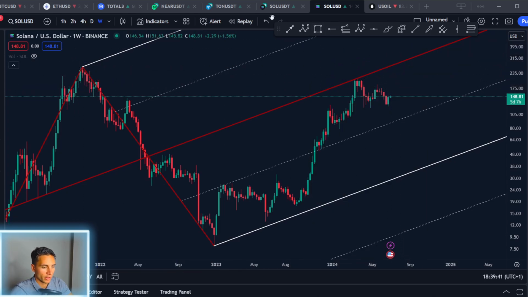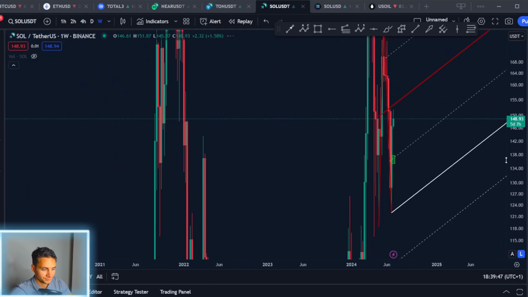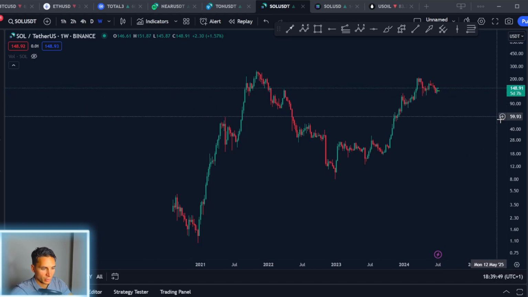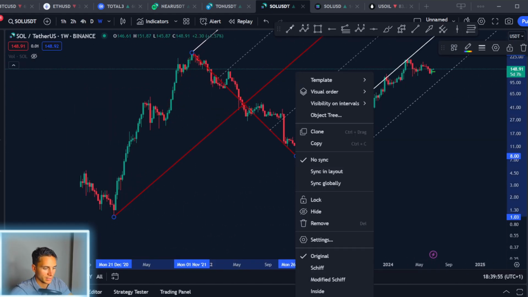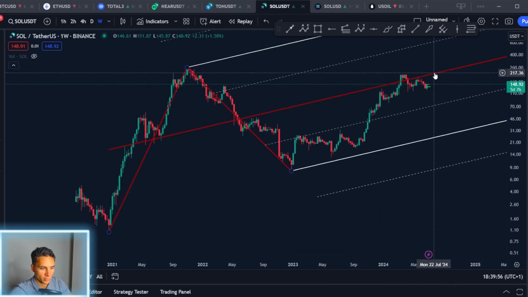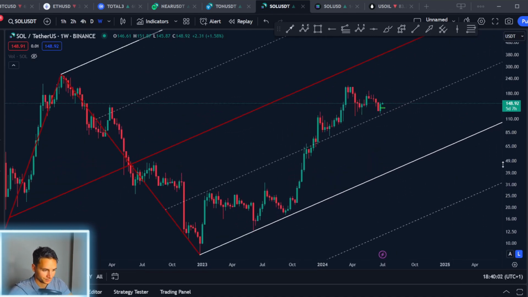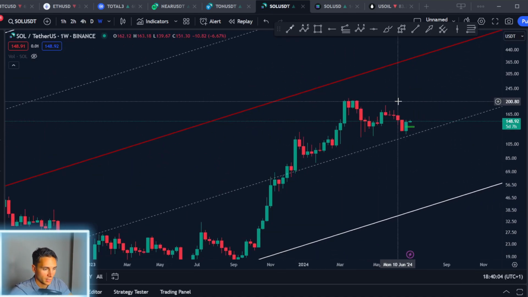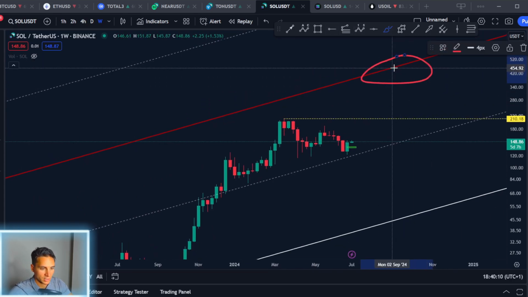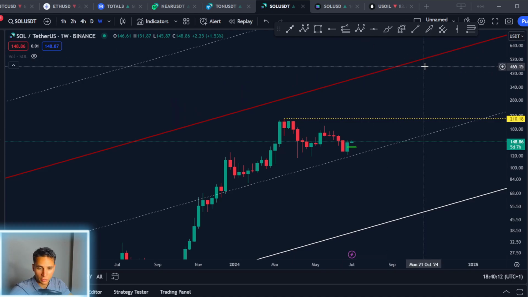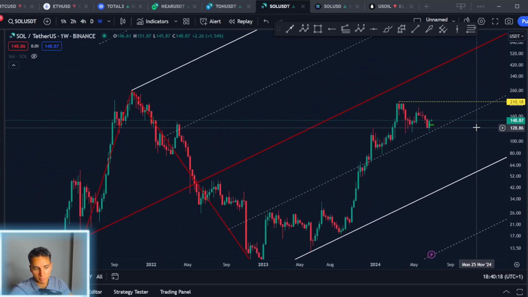Of course, if we go on the other chart, here's the same Binance, but this is the USDT chart. If we go here on the weekly and we draw a similar pitchfork on Solana, the data is completely different. We get here from the highs to the lows, and then we use the shift pitchfork. You can see the shift pitchfork was broken through, so the next one would be the modified shift. If we can break the highs we made here a few months ago at 210, then I'll flip bullish and I'll expect the next target to be around 450. But for me to say that Solana is going to go to 450, right now I'm very skeptical of that.